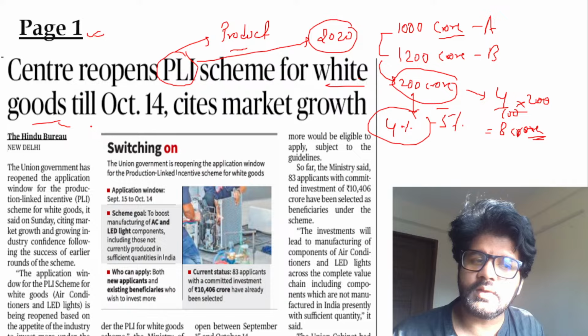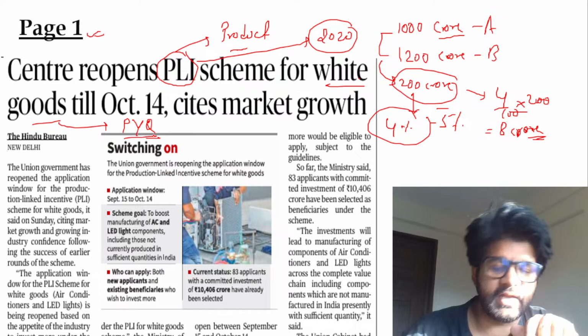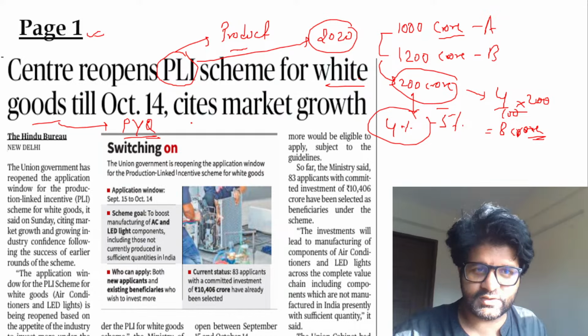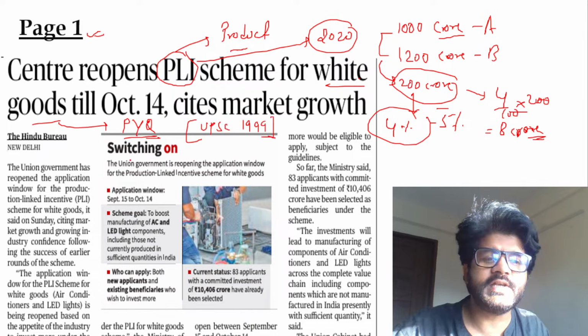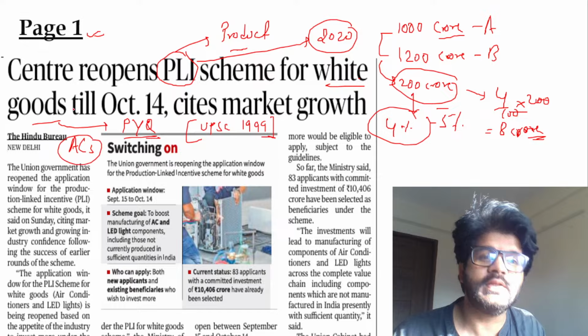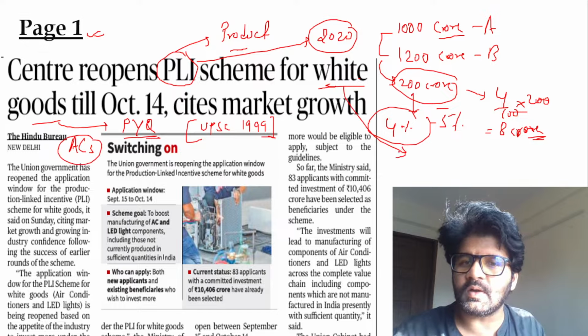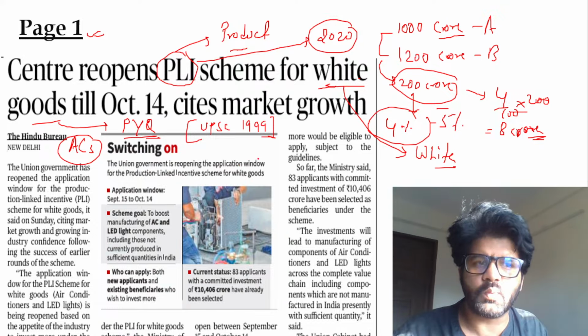I had a hunch that UPSC has already asked a PYQ on white goods, but I was not finding it anywhere. I had a hunch that I had taught it somewhere, searched, and then I got it. UPSC 1999 asked a question on white goods. What are these white goods? Your AC, refrigerators, ovens are called white goods. Why are they called white goods? Because earlier they were coloured white.